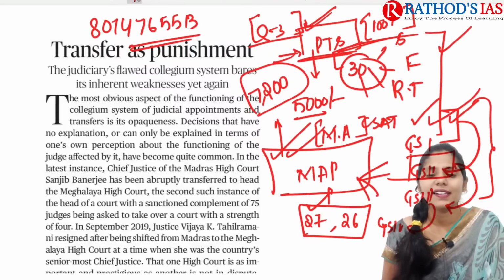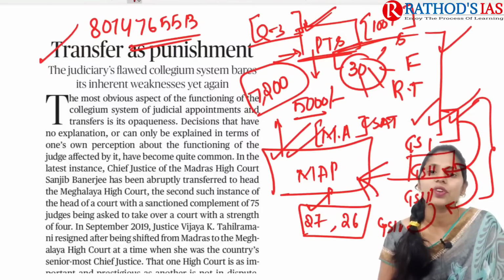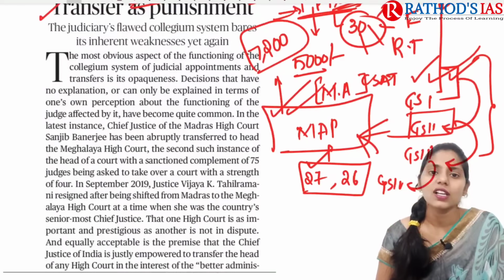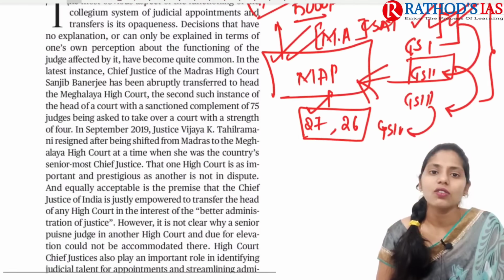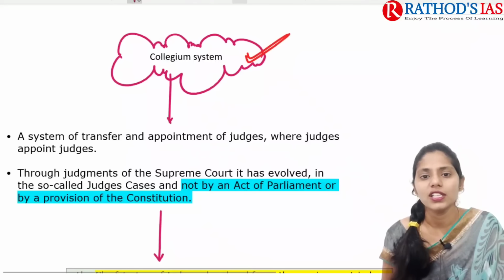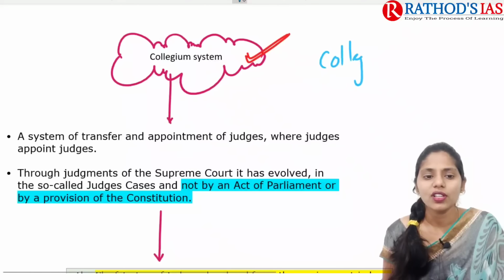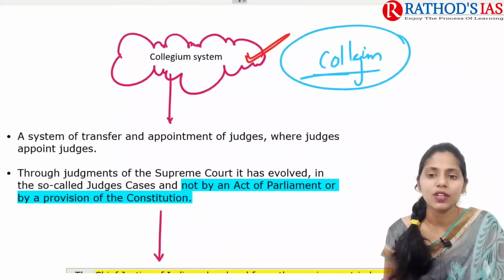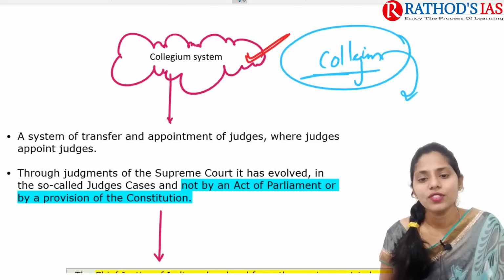Okay, and now let's come back and see the next topic. It is about transfer as punishment. This article will be very important for GS Paper 2 under Polity. First, we need to know what this collegium system is. The collegium system mainly deals with the transfer and appointment of judges.